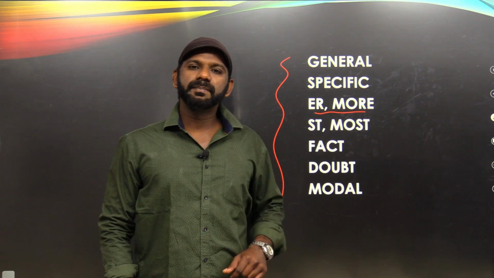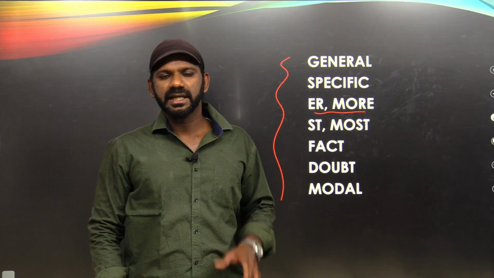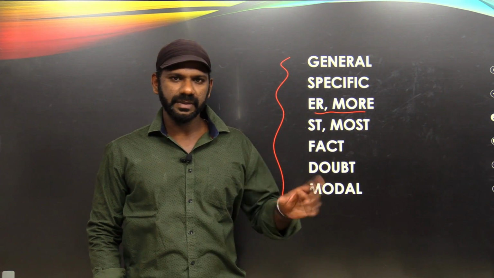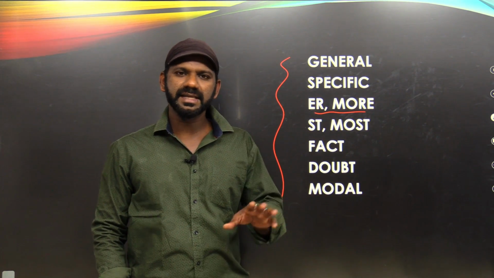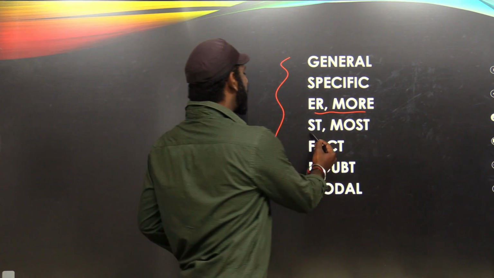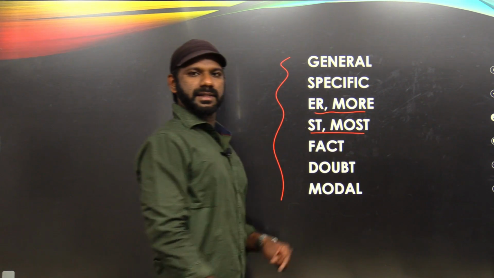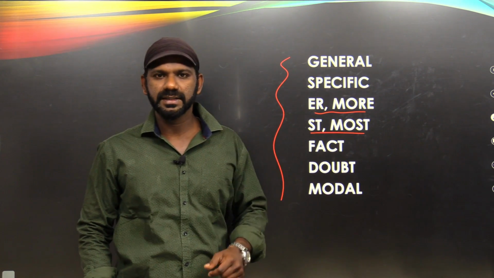If you find a comparative degree adjective in an option, just see whether there is any comparative degree adjective in the passage. If you don't find any comparative degree adjective in the passage, just eliminate that option. Similarly, these ST words are most words: strongest, sharpest, shortest, most beautiful.